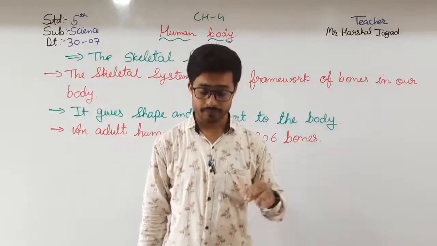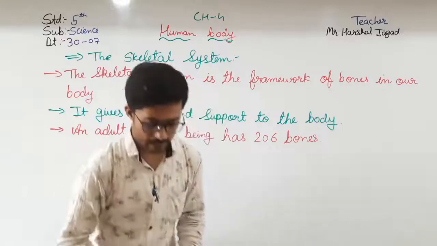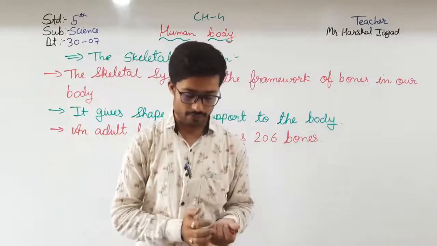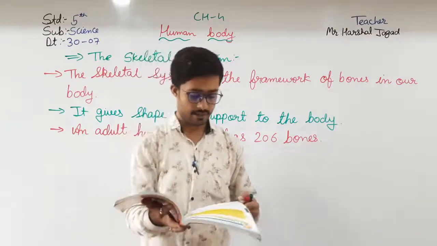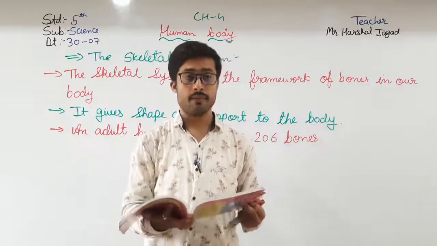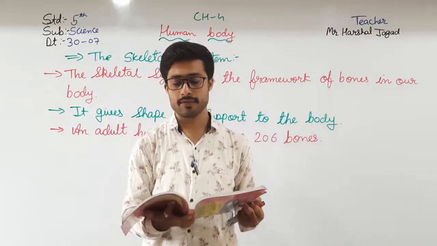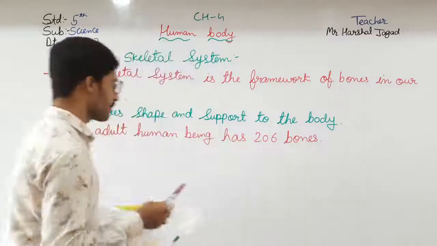Now, moving further, the next point is that like the muscles, skin and other soft organs of our body, bones are also made up of cells. They also have nerves and blood vessels to supply them with blood. The bones are filled with a soft substance called bone marrow. Here this point can also be asked.